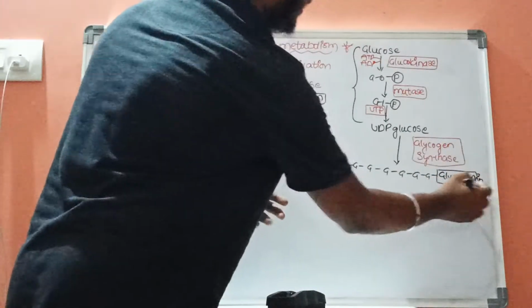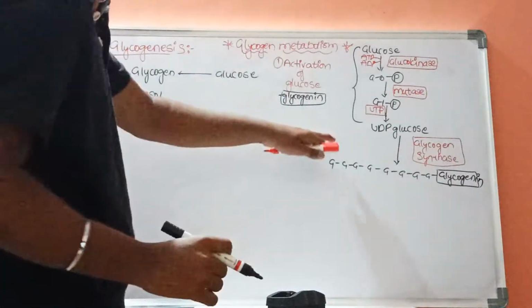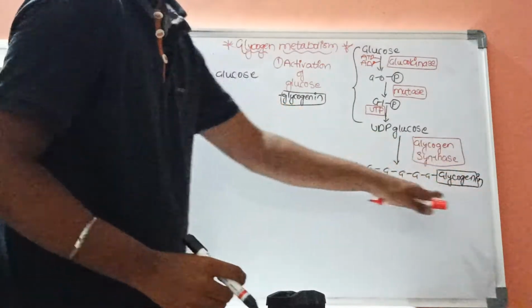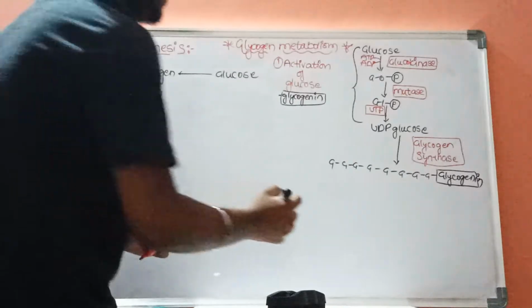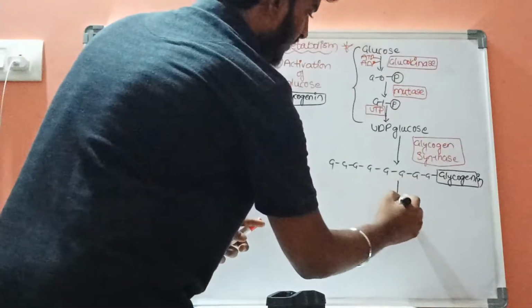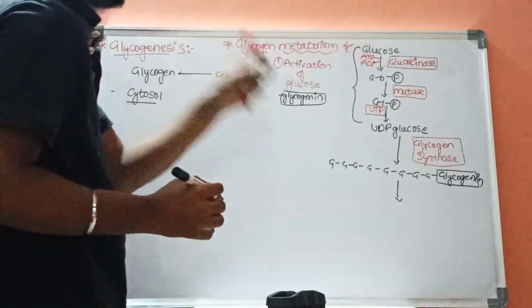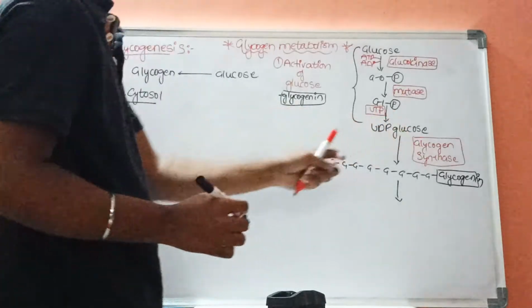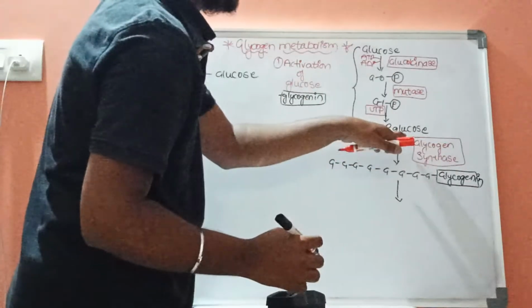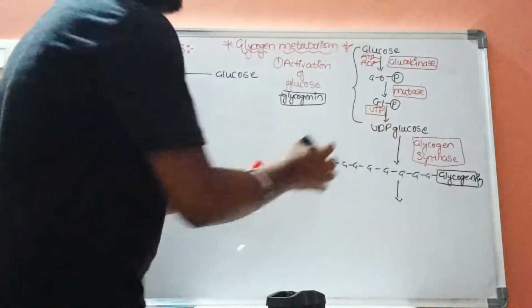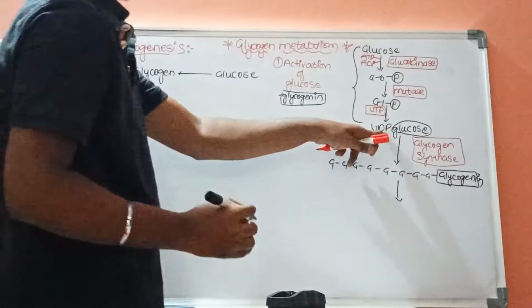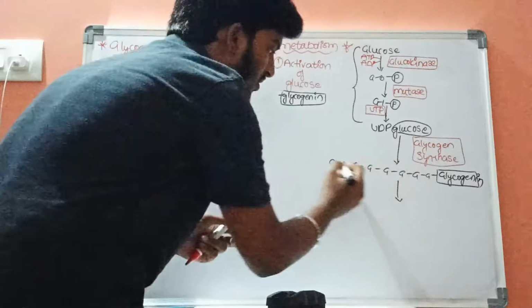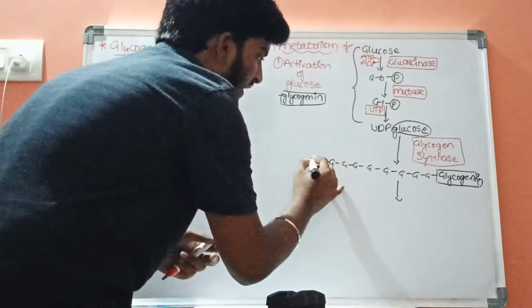Now, after the formation of this glycogenin, the next step is that this UDP glucose will donate its glucose molecules to this glycogenin protein in a linear manner.